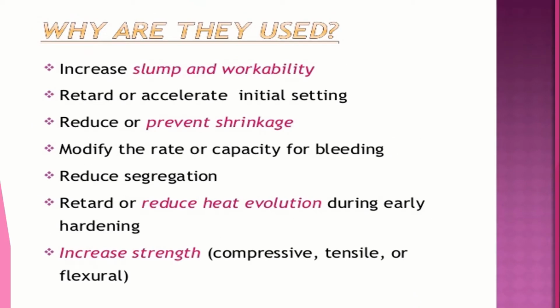So they are basically used to increase the slump and workability. It retards or accelerates the initial setting. It reduces or prevents the shrinkage. It modifies the rate or capacity for bleeding. It reduces segregation. It retards or reduces heat evolution during early hardening, and it also increases the strength. So these are the basic necessities why we are using these admixtures.